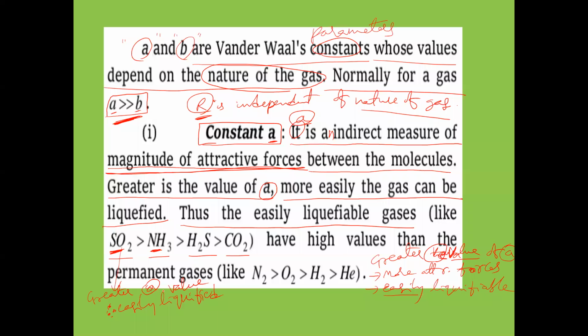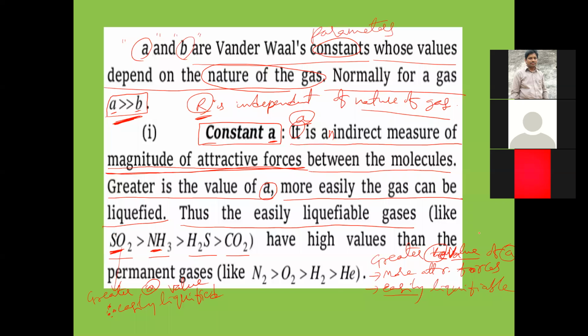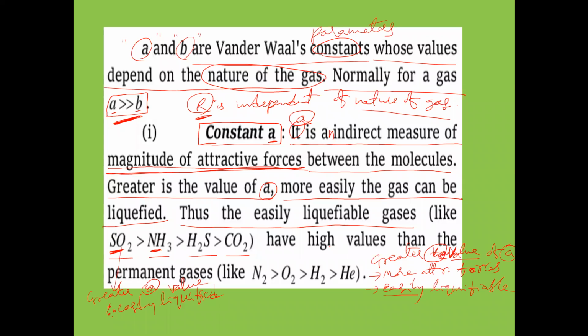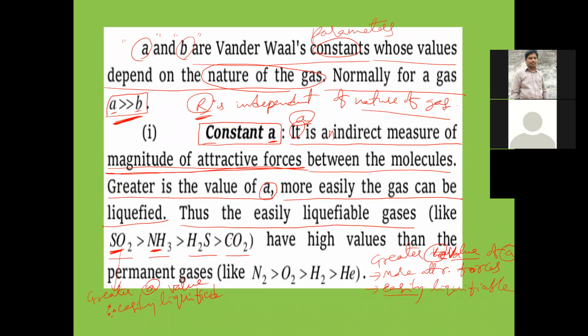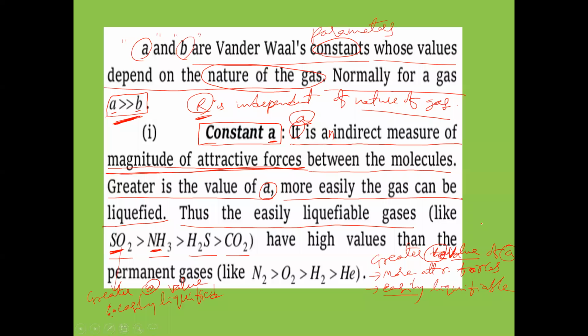If the value of A is greater, it means attractive forces are greater between SO2 molecules. Therefore, it can be easily liquefied. Is that clear? So these are the points we have to understand about different types of gases. Among these four gases, SO2 has the greatest value of A.